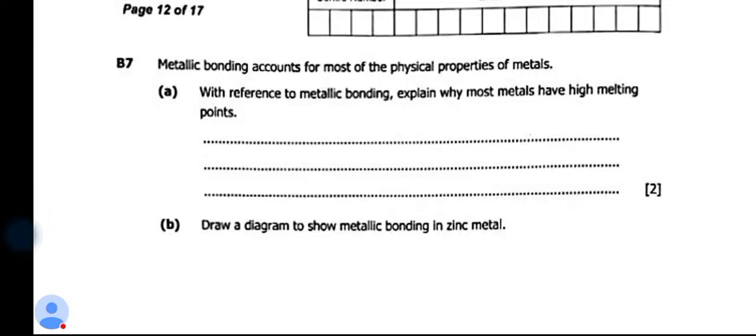Are you getting that? The electrostatic force of attraction between the positively charged ions and the negatively charged electrons is strong. Hence, they require a lot of heat energy to be broken. That's the reason why metals have got high melting point, because there is a strong electrostatic force of attraction.